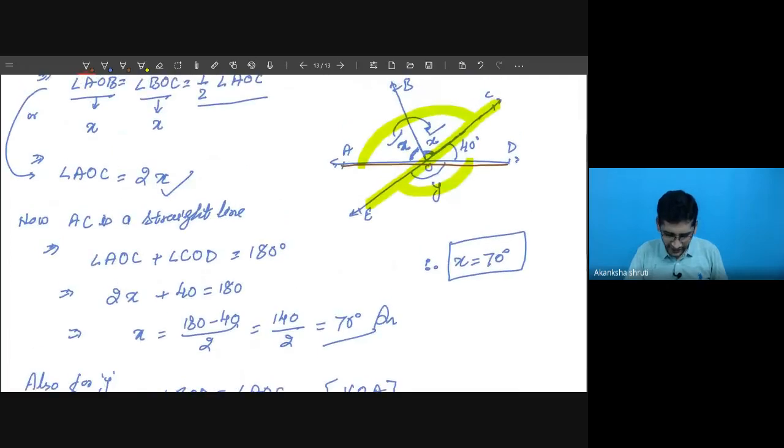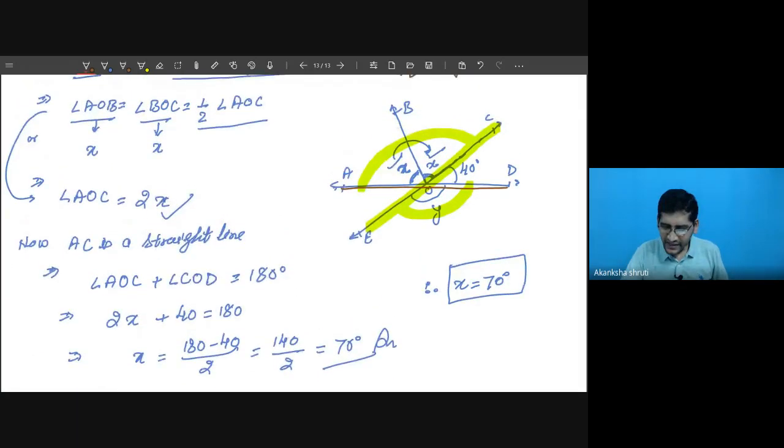Or you first calculate this x by applying EOC as a straight angle or a straight line, that we can apply, or AOD as a straight line.